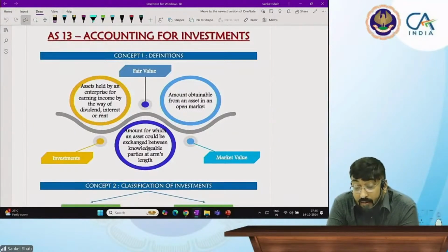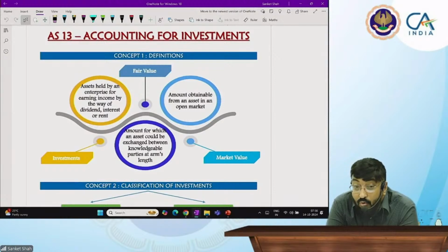S2 is only for 1 year. S10 is for more than 1 year, an asset which is held for more than 12 months. Suppose you have invested in the house property and you are going to sell it whenever you want, then S13 principle is applicable. If only fetching rent is your purpose, then S10 is applicable.